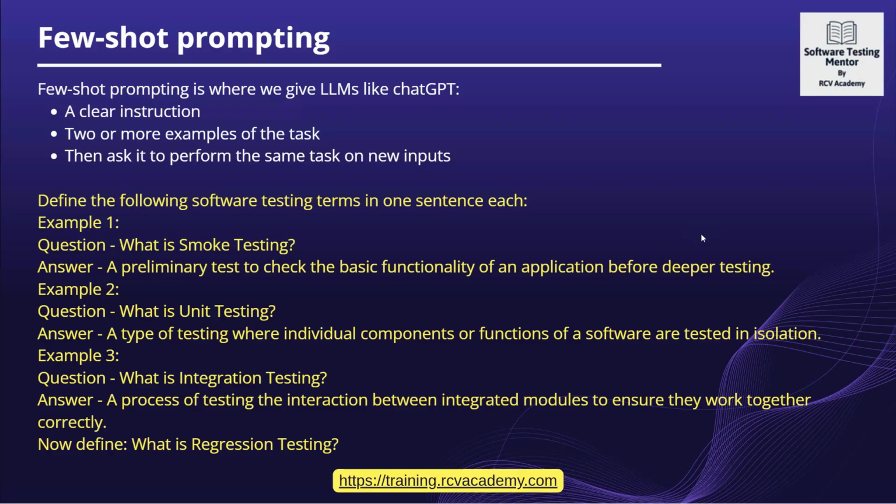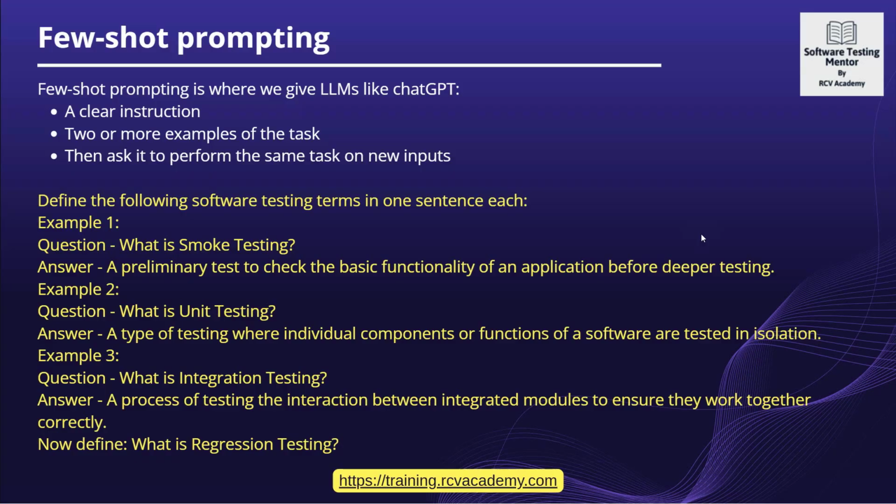If you provide two or more examples, even if there are just two examples, that's few shot prompting, because you are providing more than one example. It doesn't matter how many, 3 or 4 or 5 examples, it's still few shot prompting. After you provide two or more examples, you ask the LLM to perform the same task on